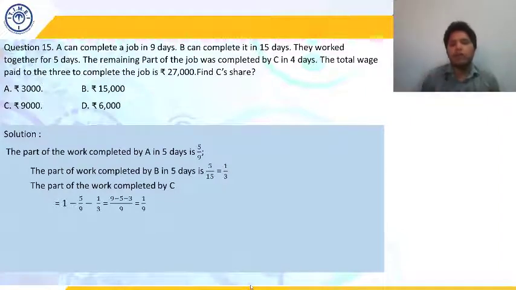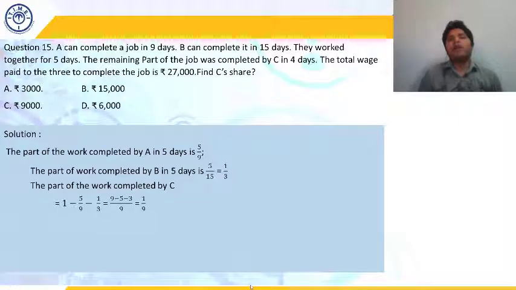So what part of the work is to be completed by C? 1 minus 5/9 minus 1/3. After solving, we'll get 1/9. So 1/9th part of the work is to be done by C. So if C is doing 1/9th part of the work, C will get 1/9th part of the total salary, or the total amount which they are all receiving for the job.